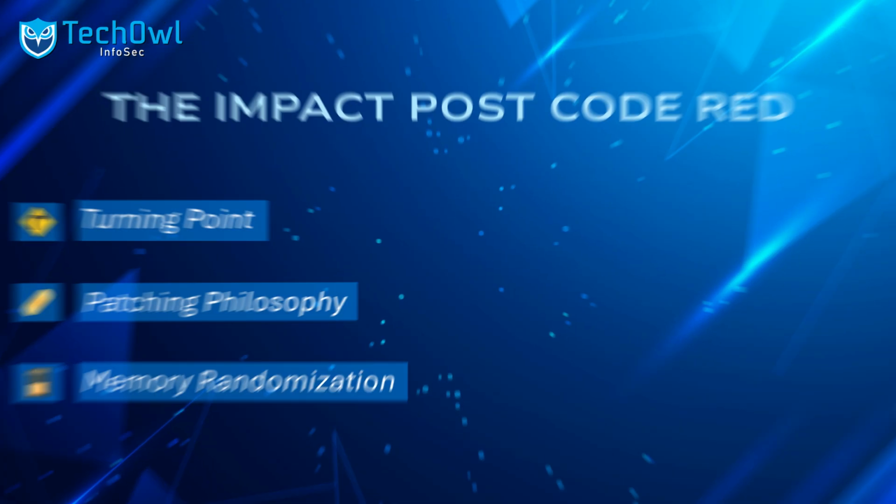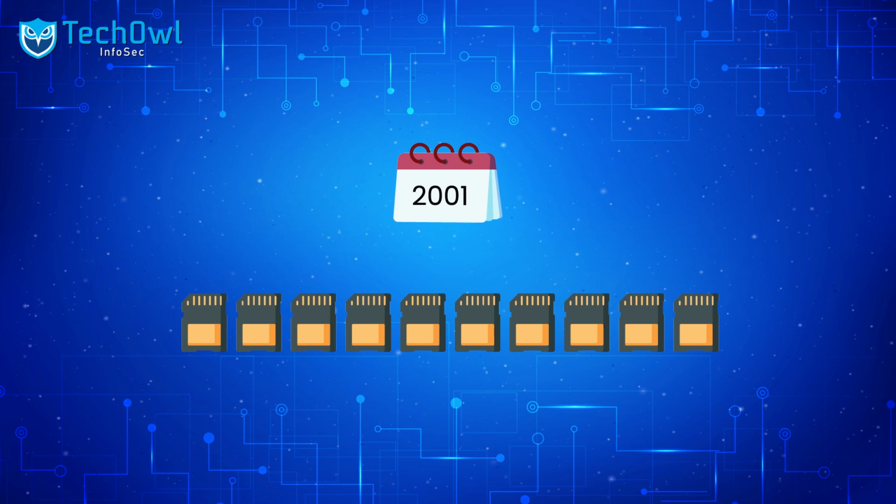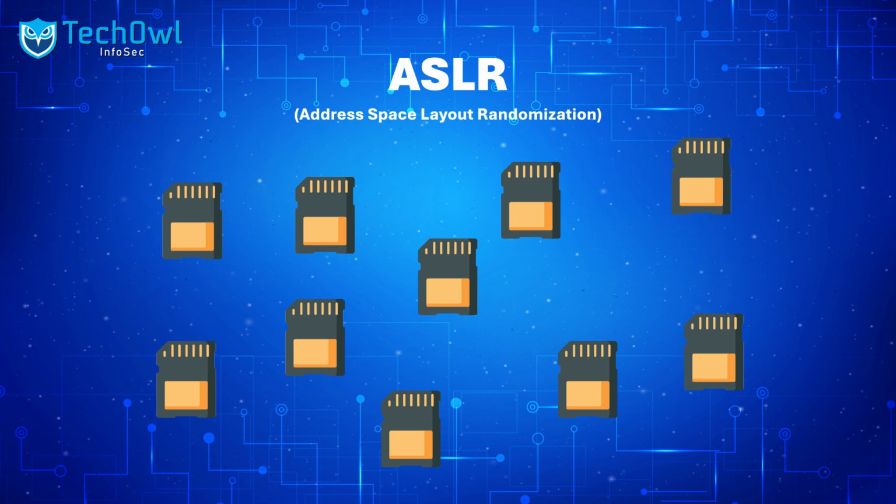Memory randomization: in 2001, predictable memory arrangements made exploit development easy. Windows introduced ASLR, address space layout randomization, to randomize memory addresses, complicating exploit development.